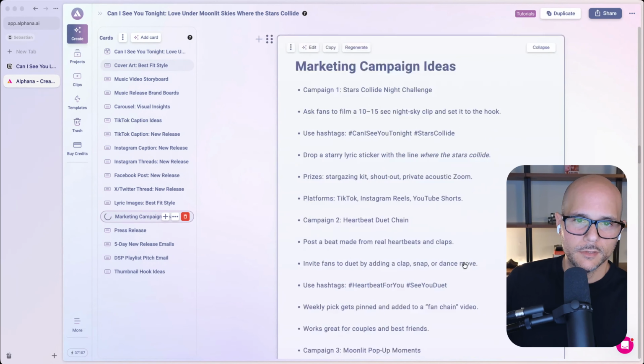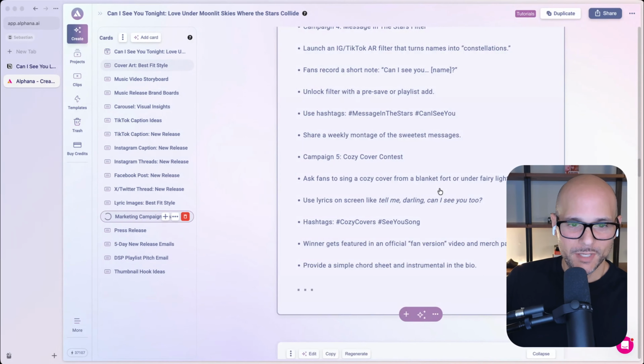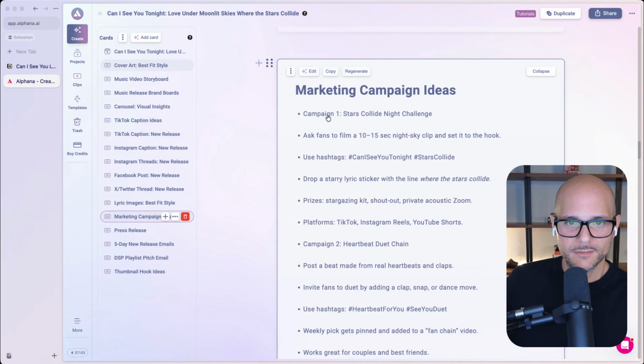All right, still going with the bullets. Today's doing a little bit differently, but all this I could solve with a little bit of prompt engineering. I'll just make some tweaks to that later. All right, so what do we got? Let's look at the first campaign, okay? For the first campaign, it's called Stars Collide Night Challenge.